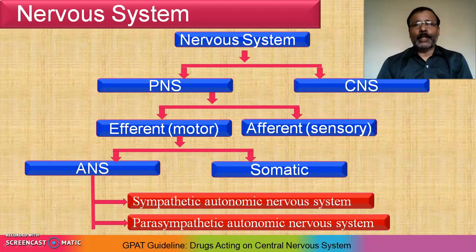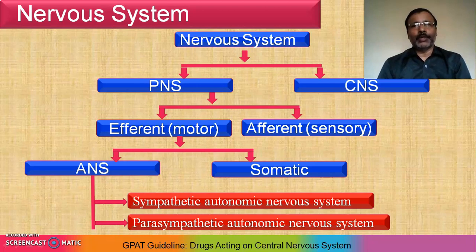So this is the general classification of the nervous system. The nervous system is divided into two parts, that is peripheral nervous system and central nervous system. Then the peripheral nervous system is again divided into two parts, efferent and afferent. Then efferent is divided into two parts, autonomic nervous system and somatic nervous system. And the autonomic nervous system is divided into two parts, sympathetic autonomic nervous system and parasympathetic autonomic nervous system.